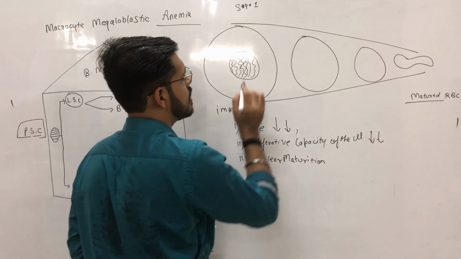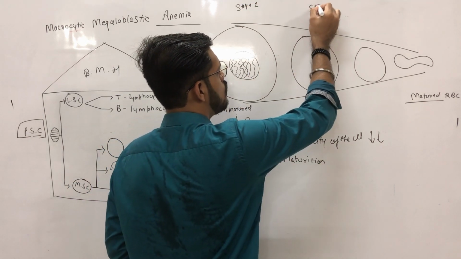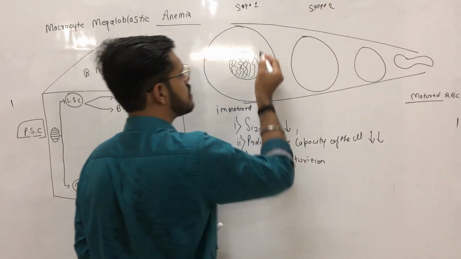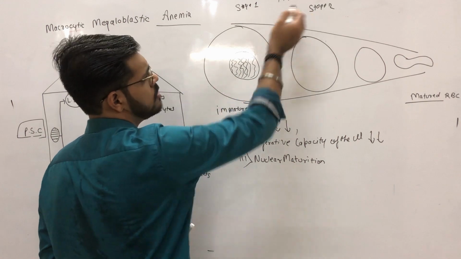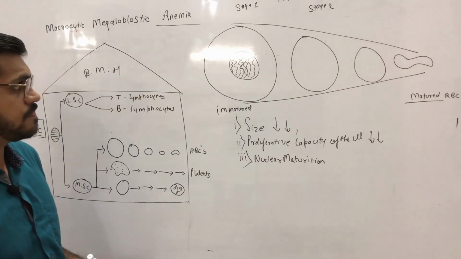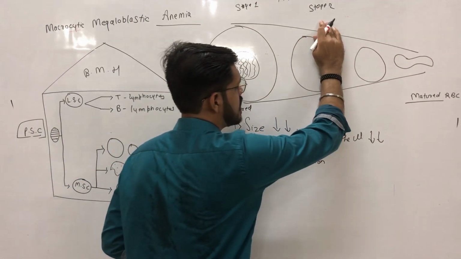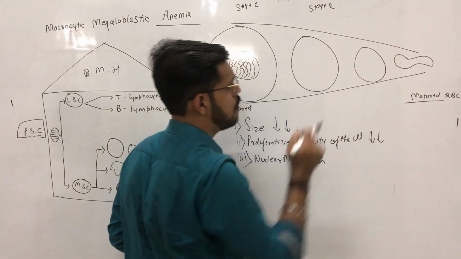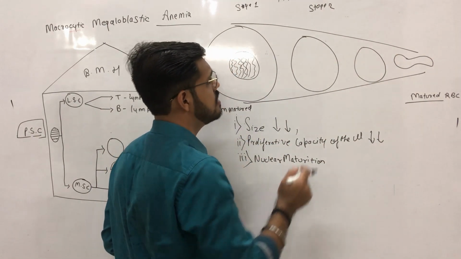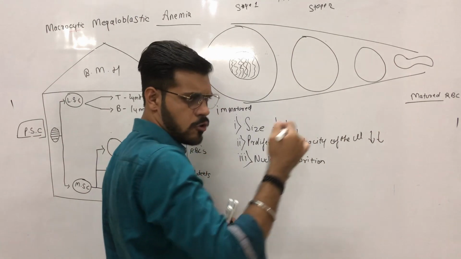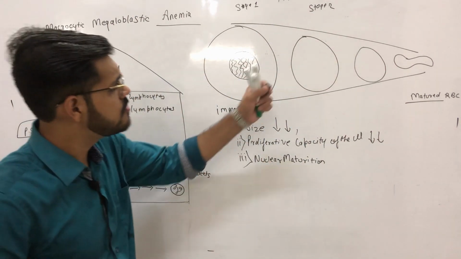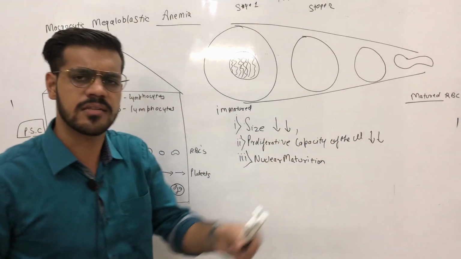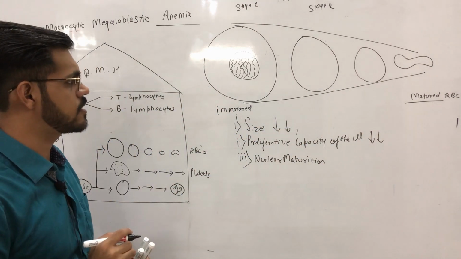When this stage 1 cell has to go to stage 2, suppose it has to complete 40 divisions, and only then will it go to the second stage. If this second stage cell has to go towards the third stage, we are assuming it will have to complete about 20 divisions, and only then will it progress to the third stage of development.